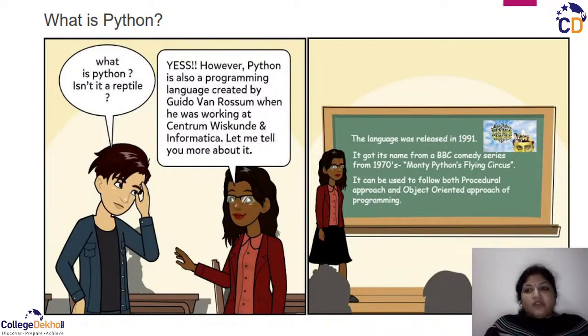So you should know what is Python, how it came into existence, why we are learning this, what are the applications of this, and the most important thing, that it is an object oriented programming language. Later on, I am going to tell you what is the difference between the procedural language and the object oriented approach. So it can be used to follow both the procedural approach and the object oriented approach of programming. So this is, you may say, the advantage of Python.